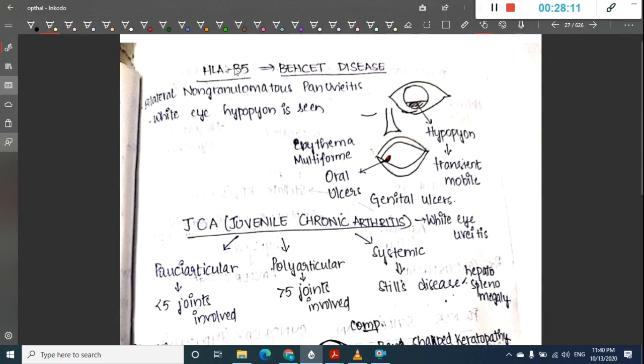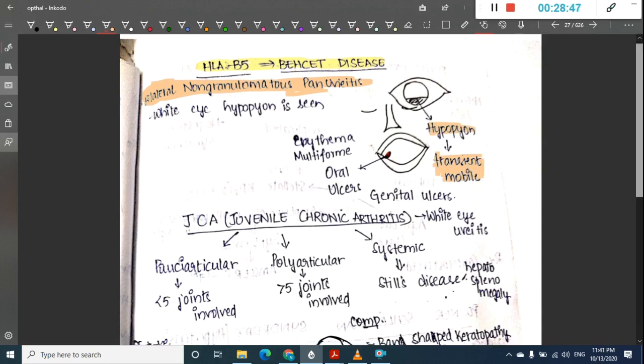Next we have HLA-B5 disease, which is Behçet's syndrome. In this Behçet syndrome, the patient presents with bilateral non-granulomatous pan uveitis. It is similar to the same features which I have already shown you. Here the main thing is there is pan uveitis which is non-granulomatous. This is also associated with hypopyon, and this hypopyon is transiently mobile sometimes. You see oral ulcers. There can be other features of Behçet disease like erythema multiforme can also be seen.